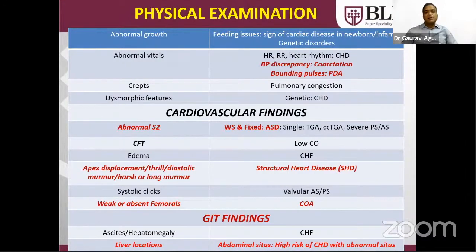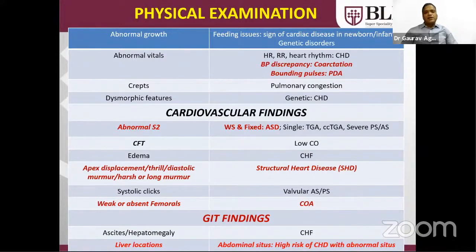On examination, if growth is abnormal, that can be a feature of cardiac disease like left to right shunt lesions, or some syndrome like Down syndrome. Abnormal vitals: BP can be different in upper and lower limbs in case of coarctation of aorta. Bounding pulses are commonly seen in PDA and AP window. Rhythm disturbance can also lead to suspicion of congenital heart disease; in Ebstein's, supraventricular tachycardia is very common. Tachypnea signifies heart failure.